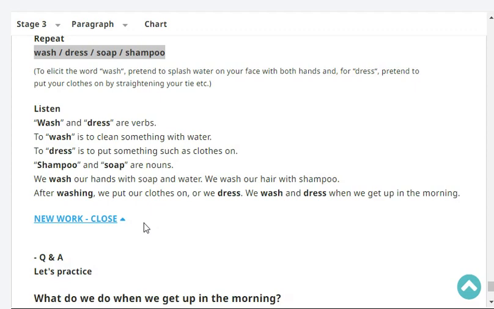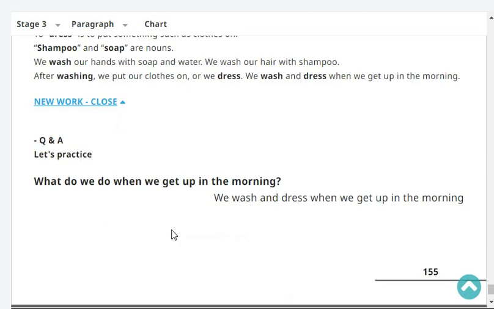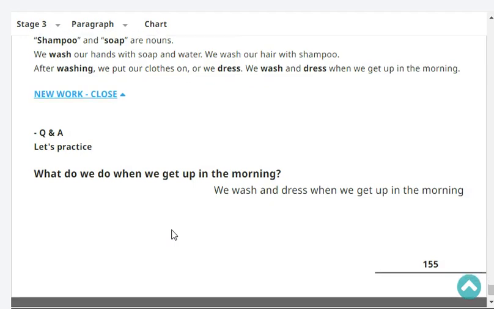We wash our hands with soap and water. We wash our hair with shampoo and water. After washing, we put our clothes on or we dress. We wash and dress when we get up in the morning. Let's practice. What do we do when we get up in the morning? We wash and dress when we get up in the morning.